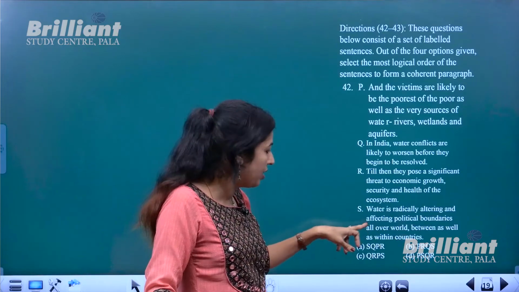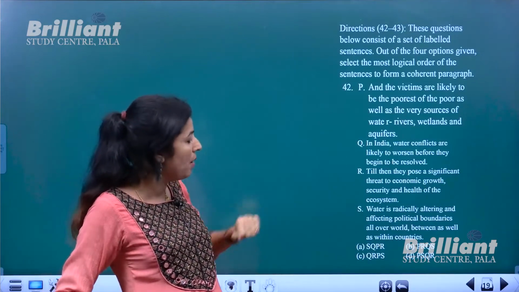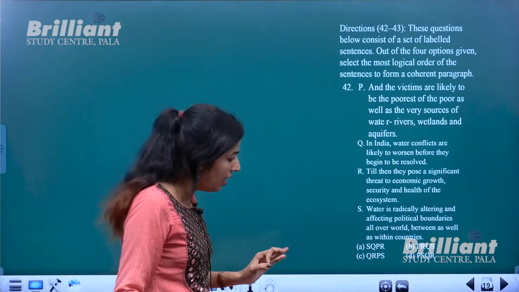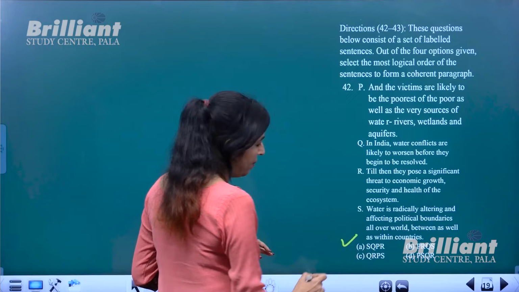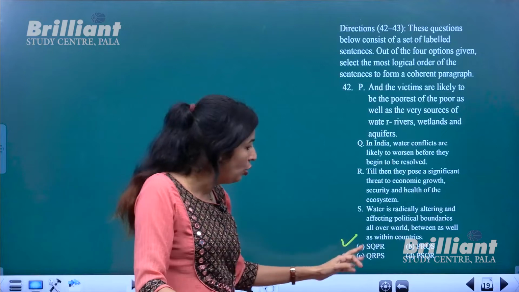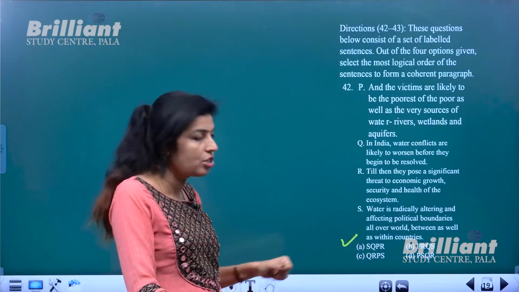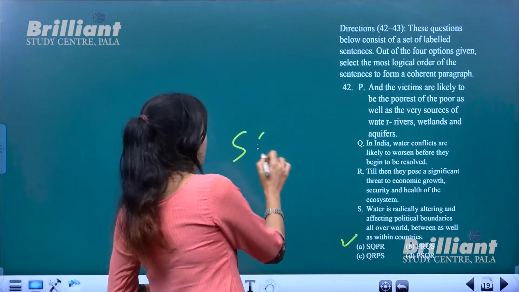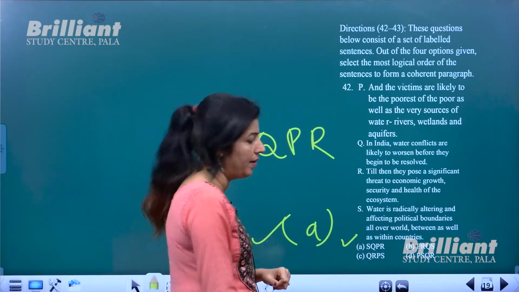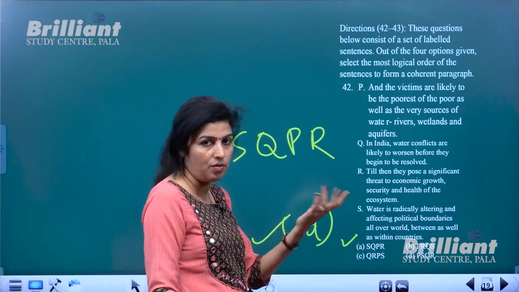Water is radically altering and affecting political boundaries all over the world. That means a general statement first and then particularly about India, so it should start with S. Luckily, you have only one option which started with S, so you do not have to waste your time searching other options. It should be SQPR. Option A is your correct answer. Sometimes when you have more than one option which starts with S, you have to read that also.